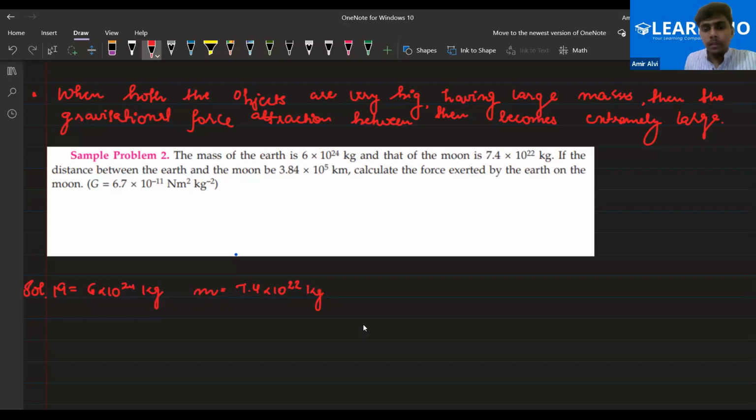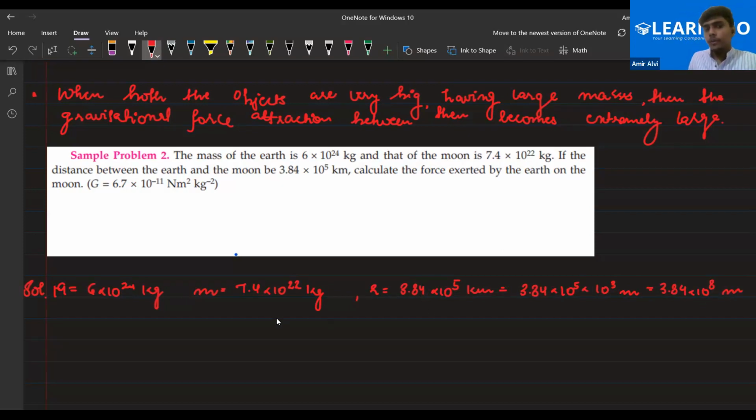The distance between the Earth and Moon is given, that is R, 3.84 into 10 to the power 5 kilometer. Converting into meters, that is 3.84 into 10 to the power 5 into 10 to the power 3 meter, which equals 3.84 into 10 to the power 8 meter.